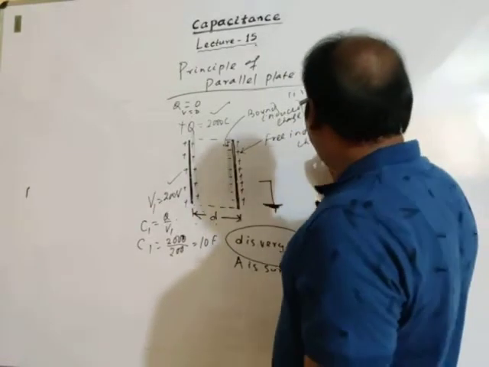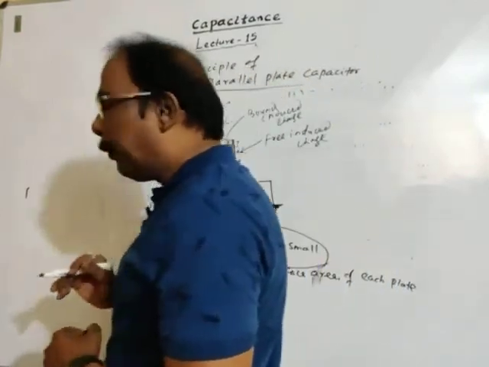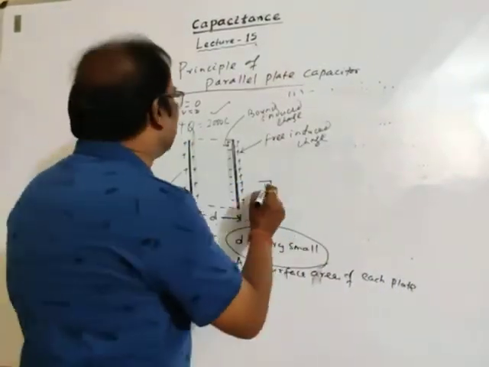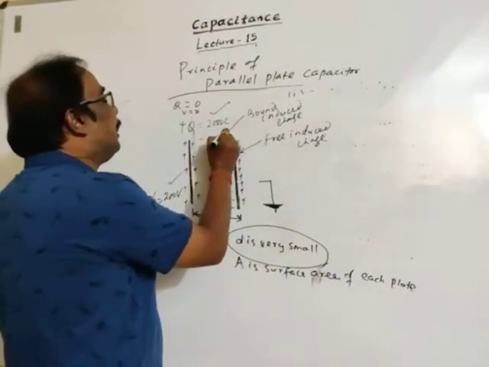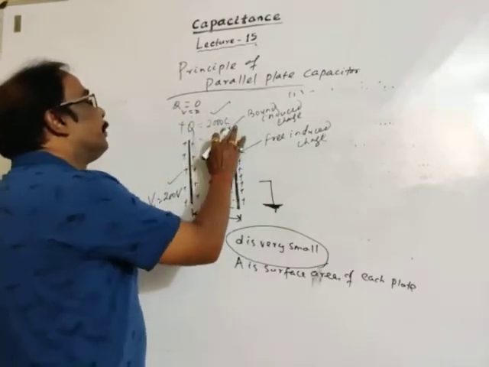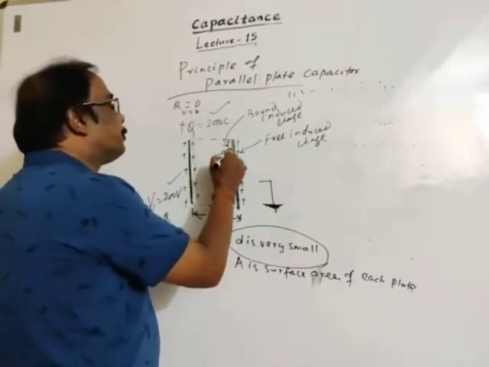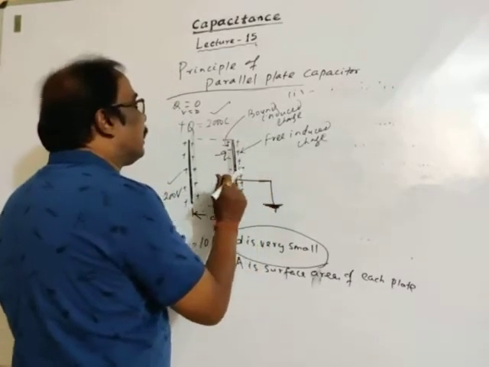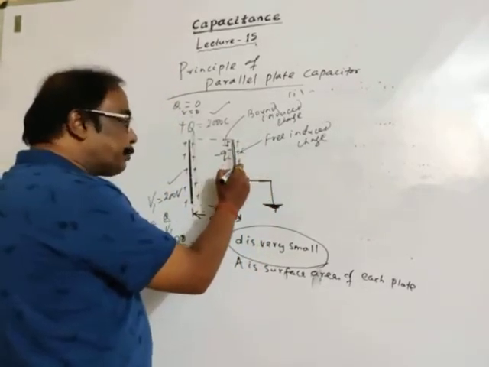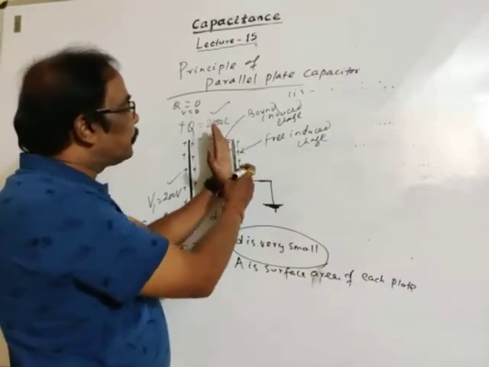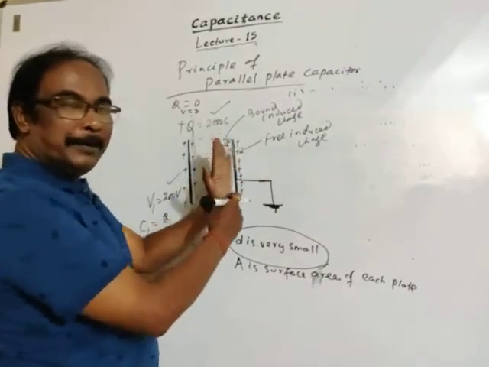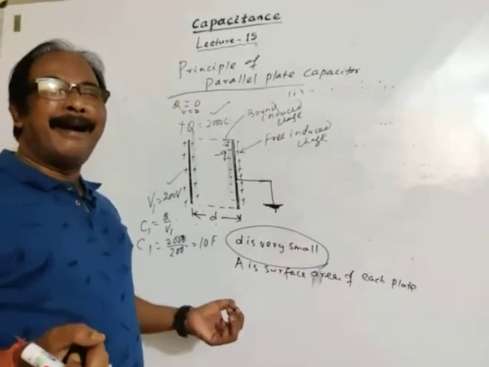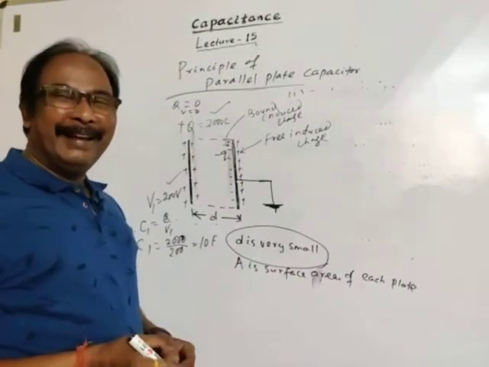As we know, this relation I have given, this is Q and this charge is minus Q. If it is now earthed, this is free charge. So this side is positive. Earth is at zero potential.